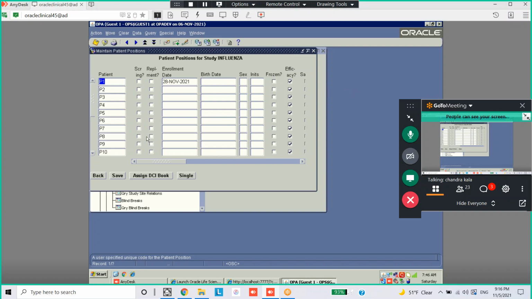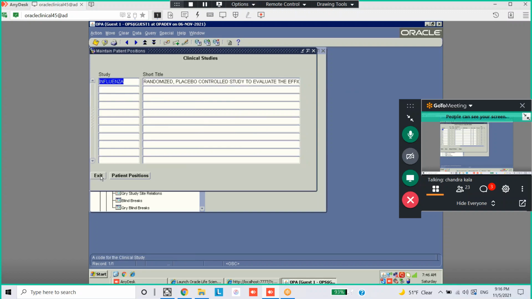Exit. Now you check the locked received DCIs and DCMs.